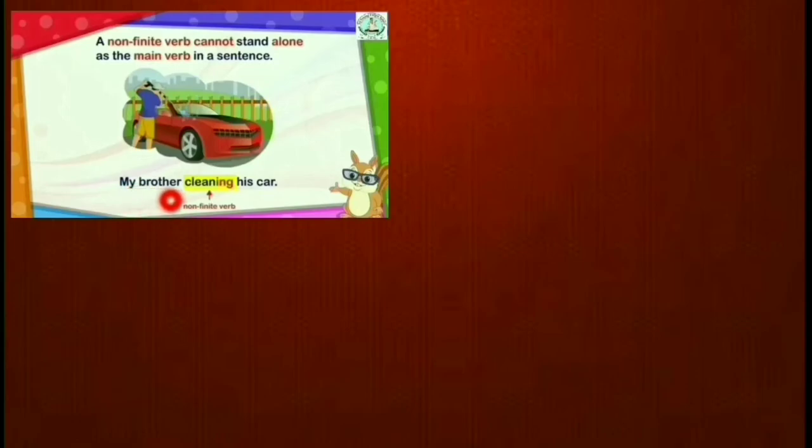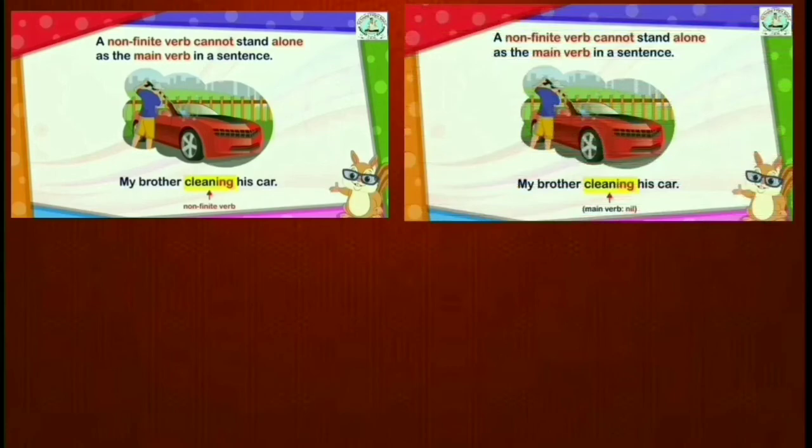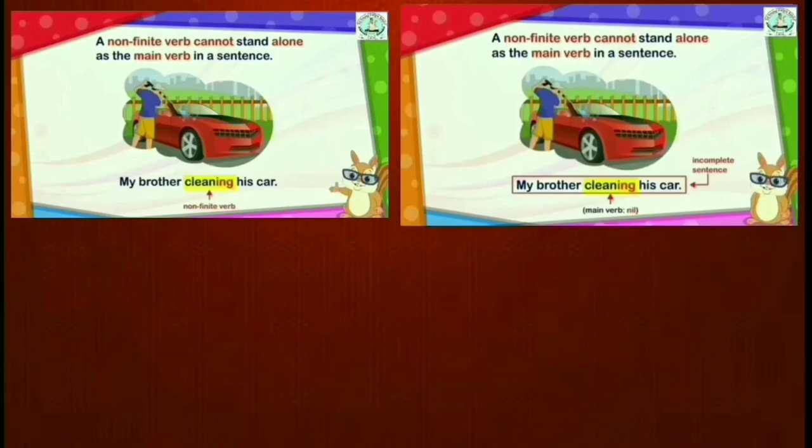How? Look here. My brother cleaning his car. Is it a complete sentence, children? Look at the example. Something is missing. What was that? Here, the main verb. Which main verb? Is. My brother is cleaning his car. Is it? The first is an incomplete sentence because here the main verb is absent.